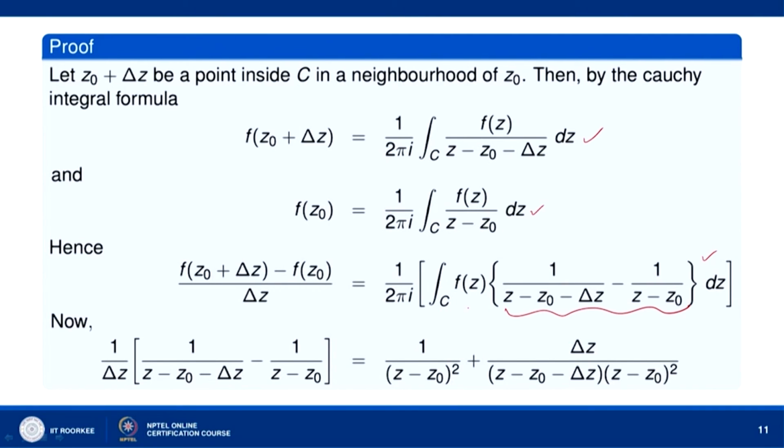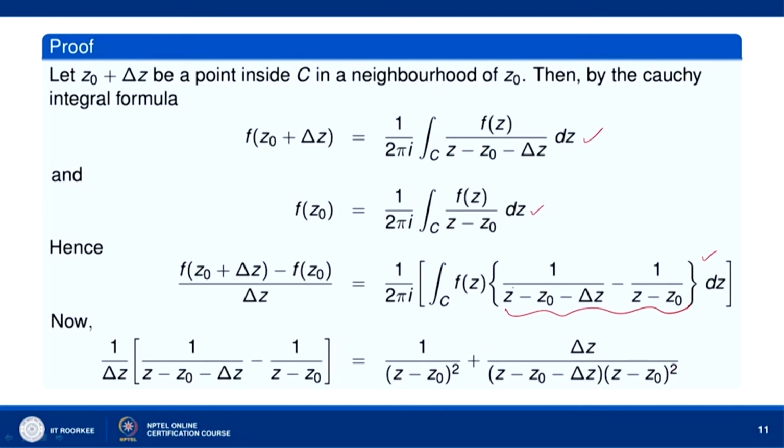We are multiplying the expression inside the curly bracket by 1 over delta z, which is equal to 1 over z minus z naught whole square plus delta z divided by z minus z naught minus delta z into z minus z naught whole square.